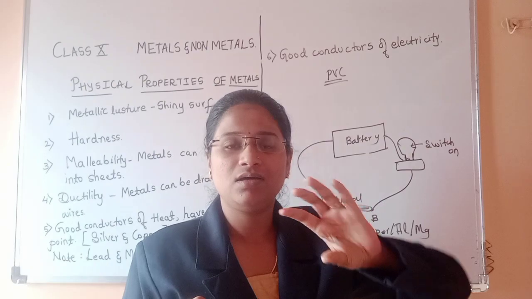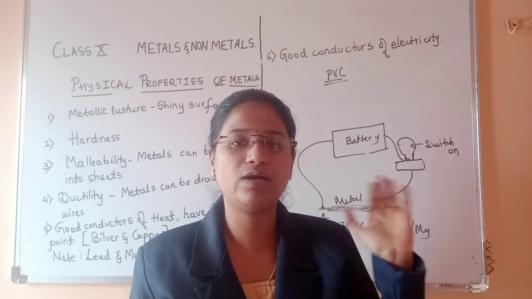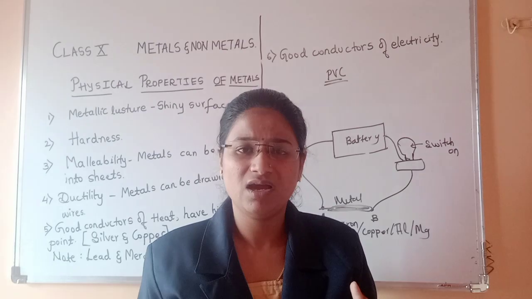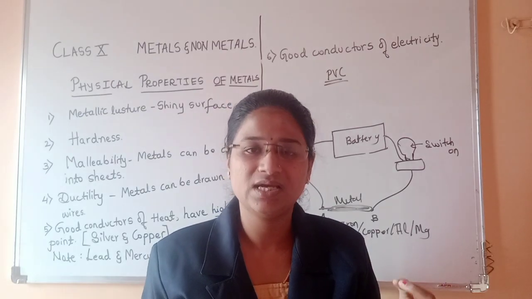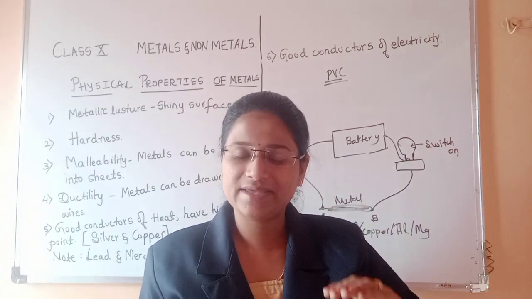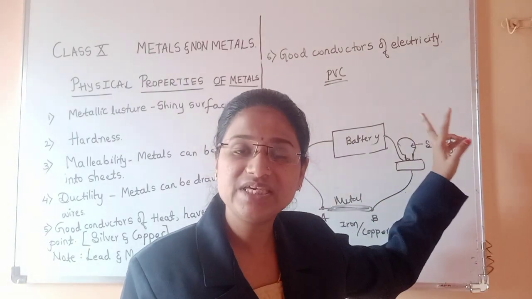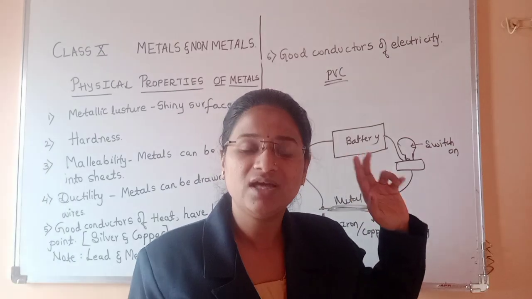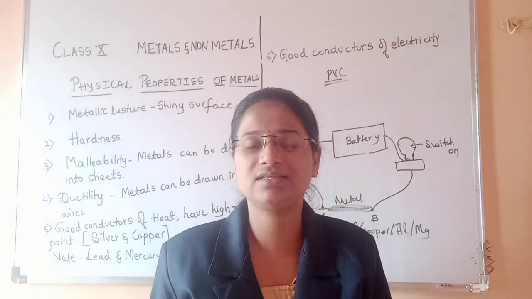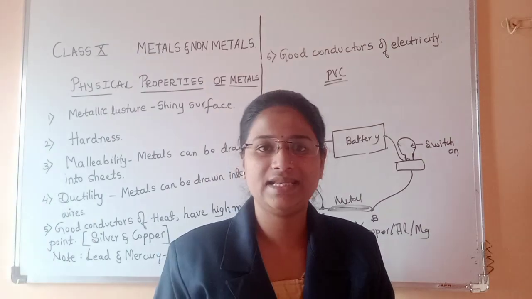If the metal wire is directly exposed and anyone touches it by mistake, it will lead to a shock. To prevent that, the metallic wires are covered with rubber-like material or PVC, which are insulators, meaning they do not conduct electricity. The metallic wire inside conducts the electricity.